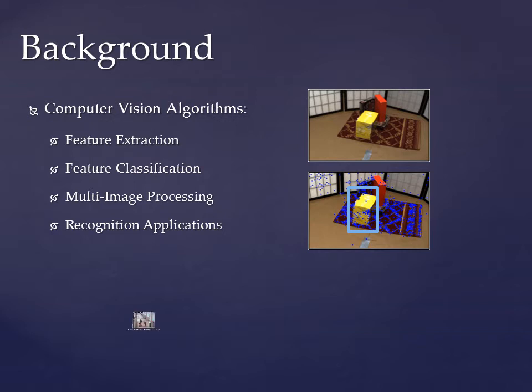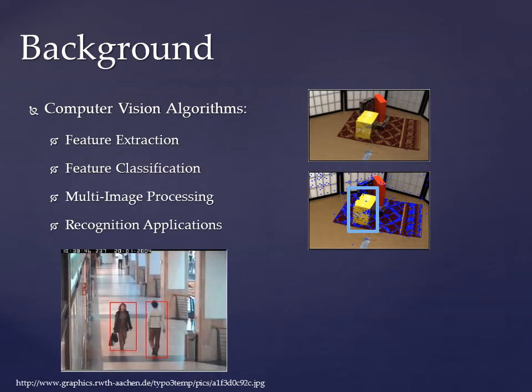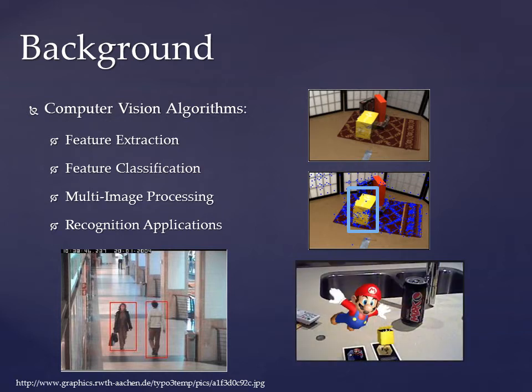Multi-image processing is commonly used in embedded vision applications. Multiple images or frames are used to get information about a scene. For example, tracking can be used in robotics to follow mobile objects. Other recognition applications utilize vision kernels, such as feature extraction and classification, to analyze images or scenes. For example, augmented reality will first find a marker from the image and project figures onto the scene with appropriate translation and rotation relative to the camera.